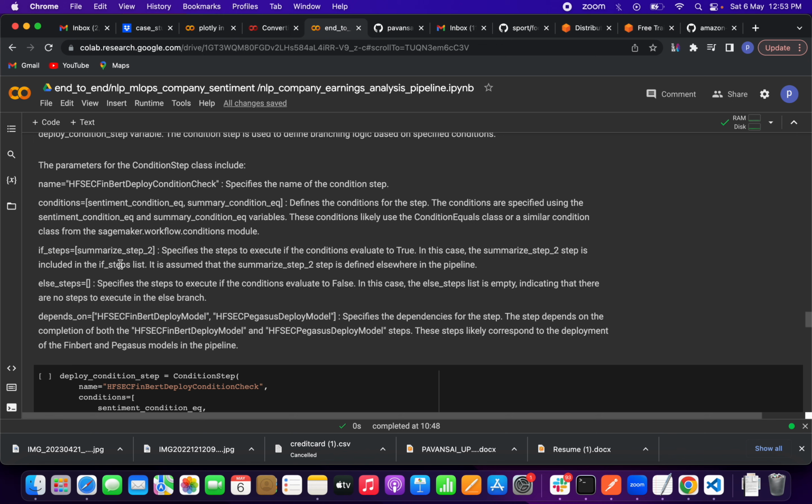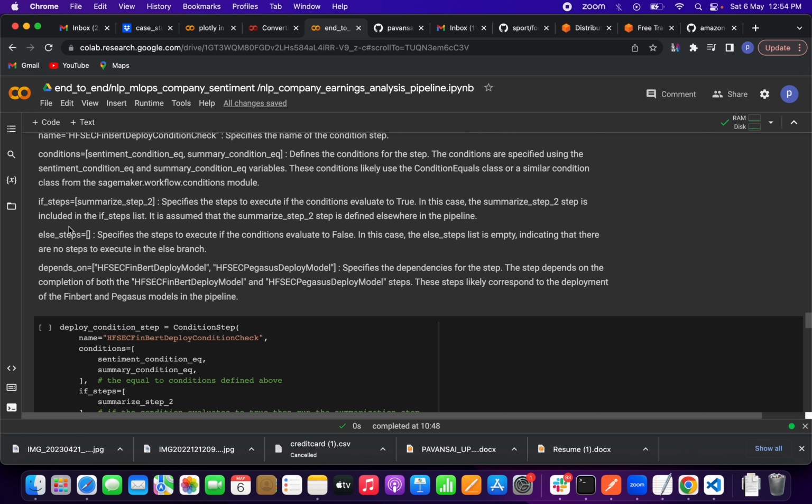If steps, summarize step 2: specify the steps to execute if the conditions evaluate to true. In this case summarize step 2 is already included in the steps list. It is assumed that summarize step 2 is defined elsewhere in the pipeline. Else steps: specify the steps to execute if the conditions evaluate to false. So if the condition is not satisfied, this else condition will come, friends.